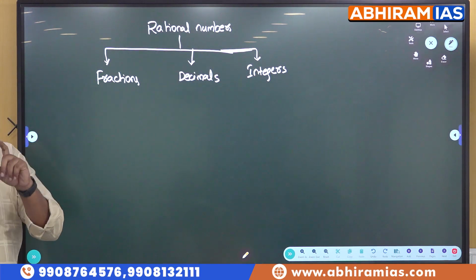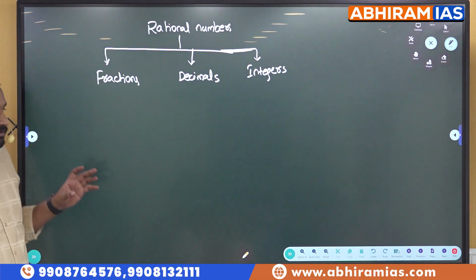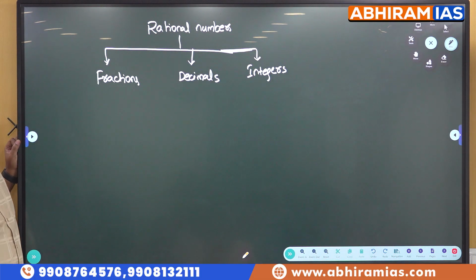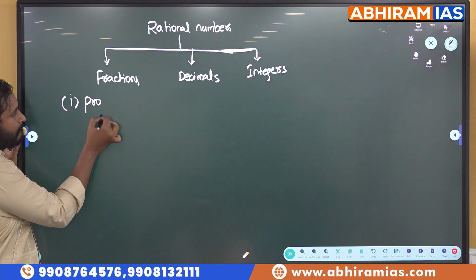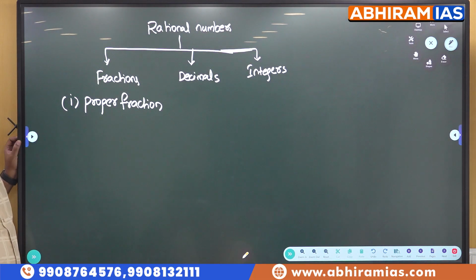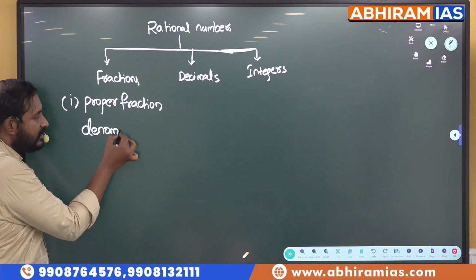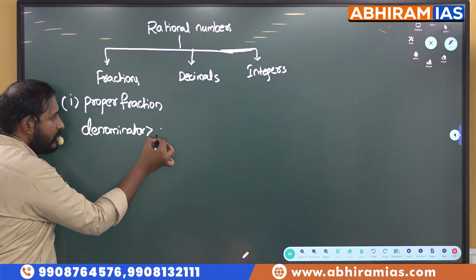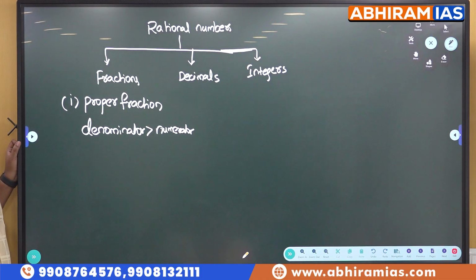fractions students. Based on fractions also they asked one question, very important, this fractions also. Sir, what is there to learn in fractions? You should know what is called a proper fraction and an improper fraction. Okay, so first thing, proper fraction. What type of fraction is called a proper fraction, students? If the numerator is less than the denominator, or else let us consider denominator is greater than numerator. Anyway, both are same. Denominator is greater than numerator, we call this a proper fraction.